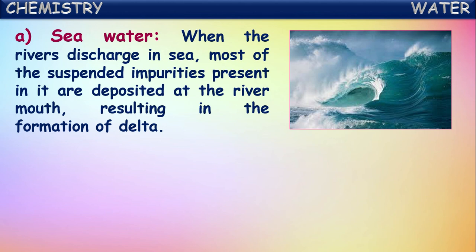When rivers discharge into the sea, most of the suspended impurities present in them are deposited at the river mouth, resulting in the formation of a delta.